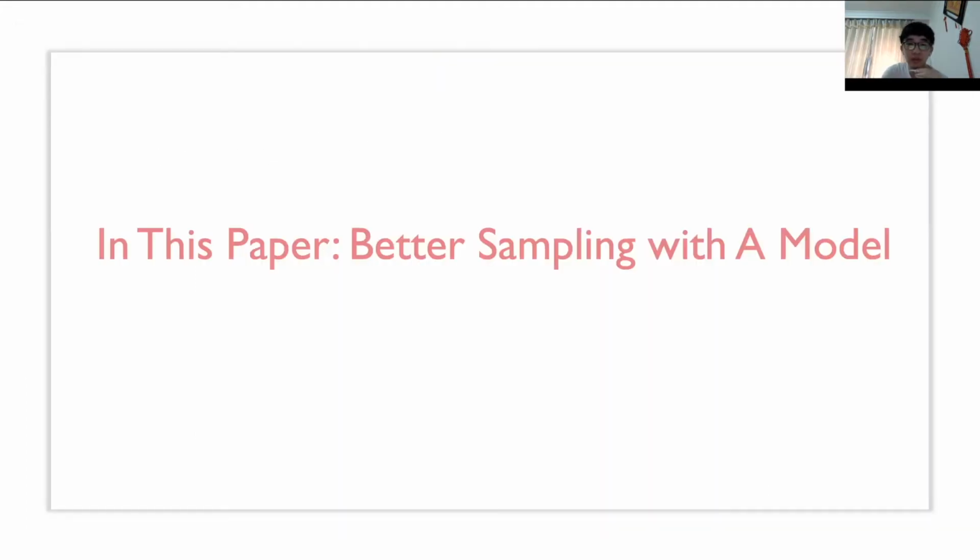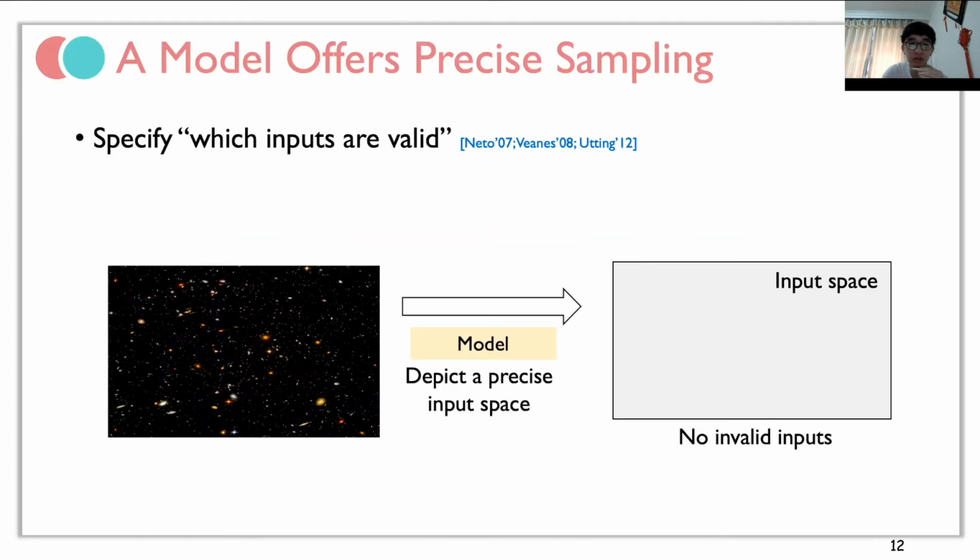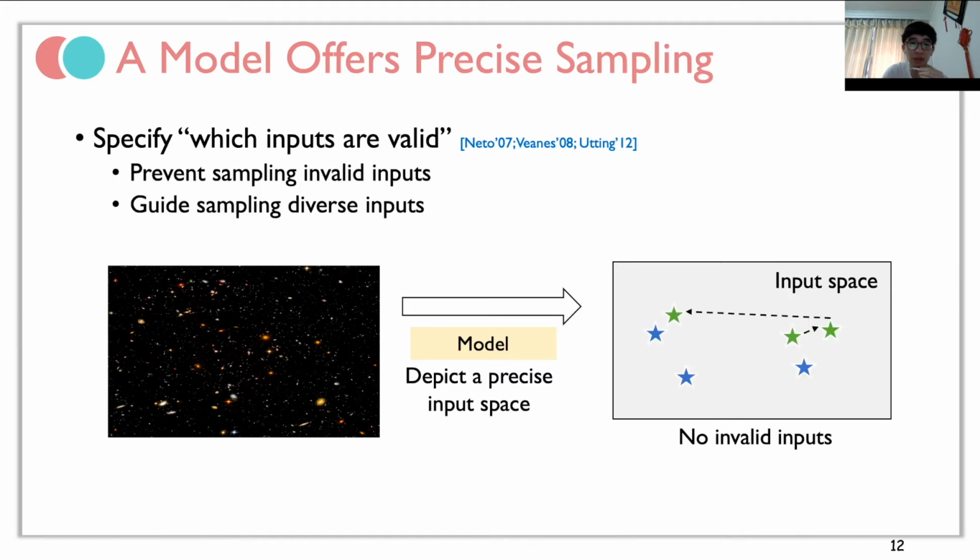In this paper, we present a better sampling with models. Models specify which inputs are valid or not. That is, a model constructs an input space. There are no invalid inputs. In this way, we can avoid sampling invalid inputs and guide sampling or even guide fuzzing.